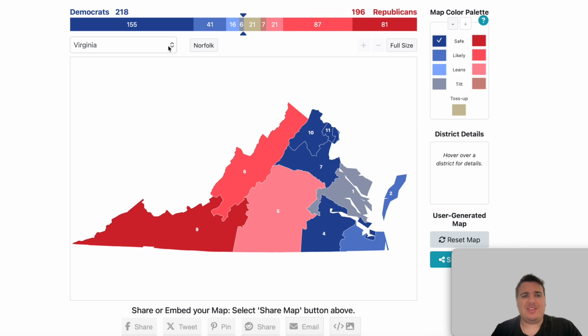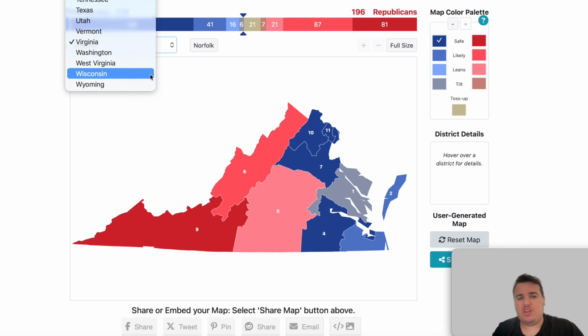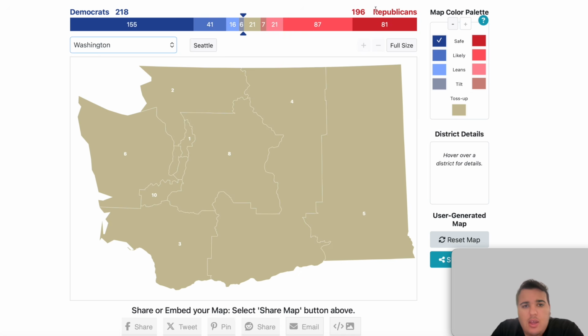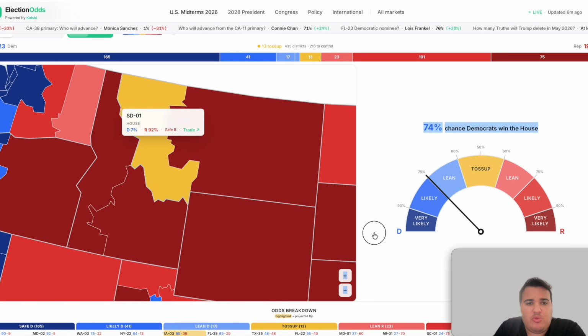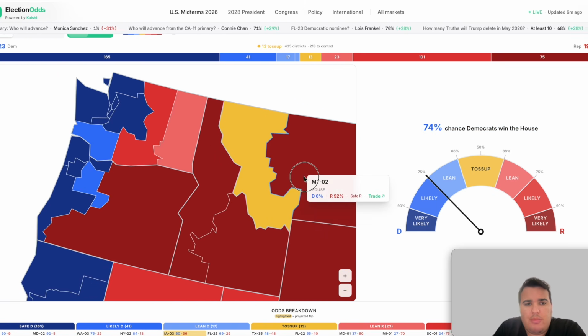So now with the remaining states of Washington, West Virginia, Wisconsin, and Wyoming, we're going to find out how big of a majority Kalshi thinks the Democrats are going to have. Washington is a state that Democrats usually perform very well in, so they should pick up a good amount of seats here.